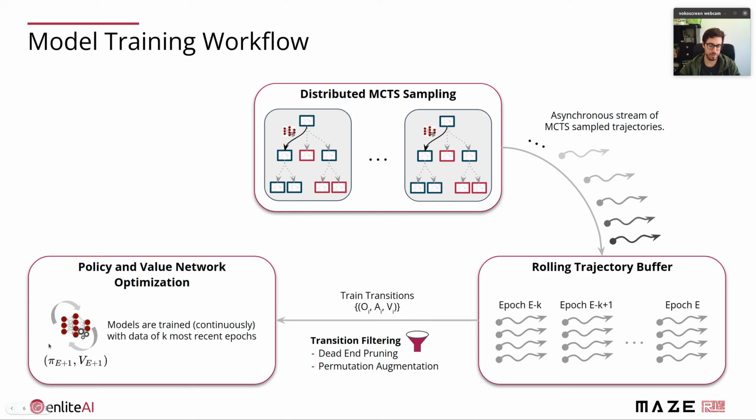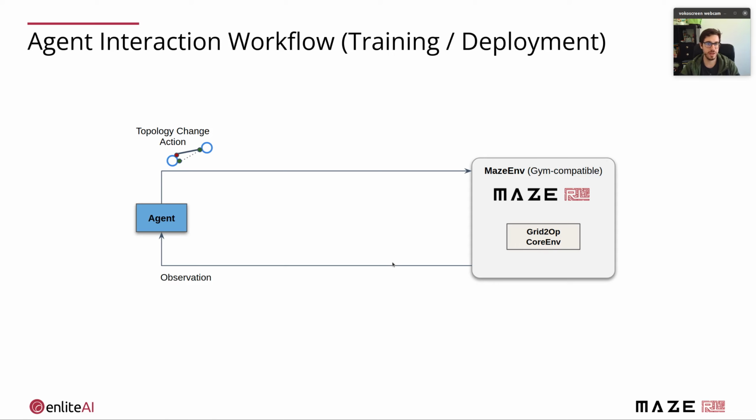So we train our policy and value networks, and after every epoch, whenever a new set of weights is available, we write the latest version of these models back to the MCTS sampling stage, and the whole process starts from scratch. So this is now the training workflow. In terms of agent interaction workflow, we also took a small modification. We have here our agent, we have here our MazeEnv, which basically wraps the grid2op environment and adds a few nice features on top. It produces an observation, and then the agent can pick a topology action.